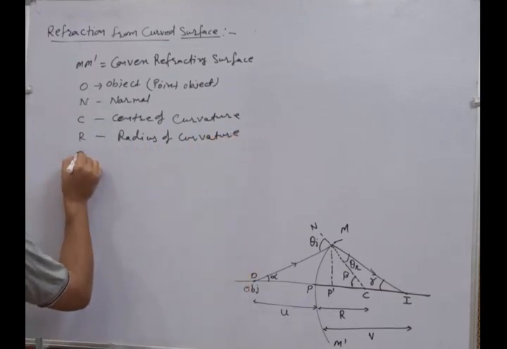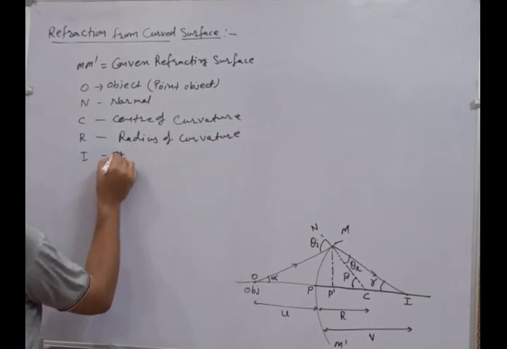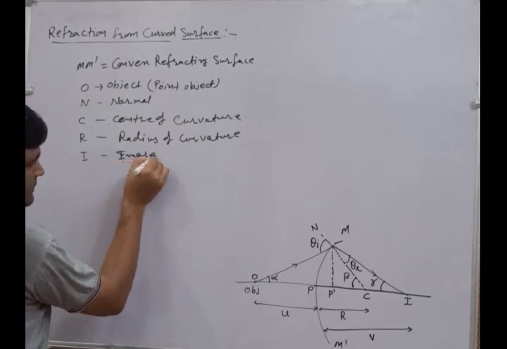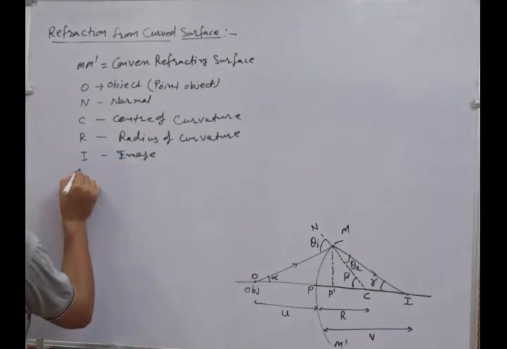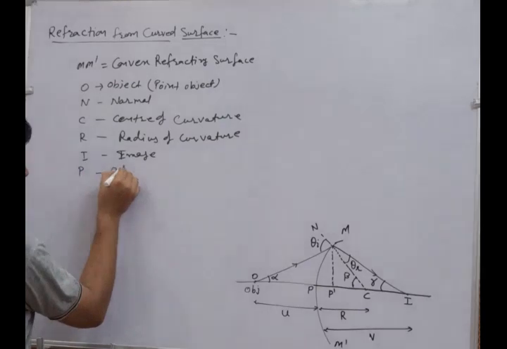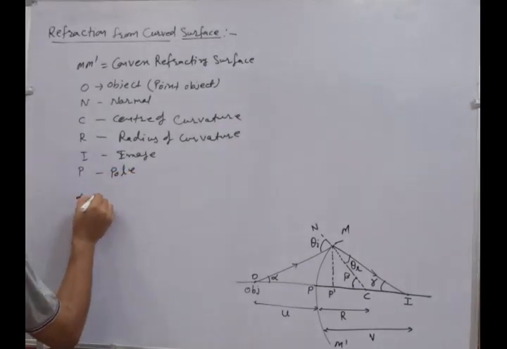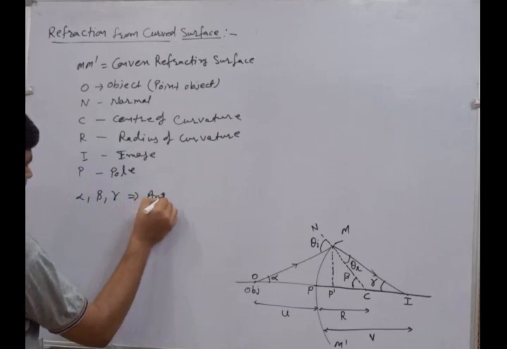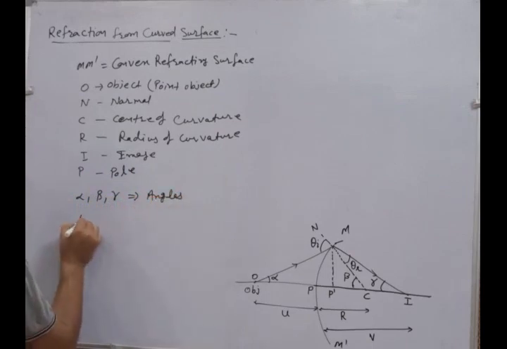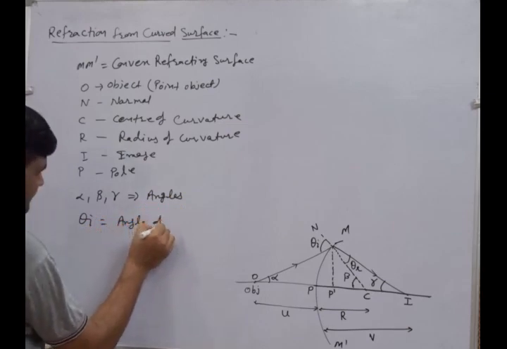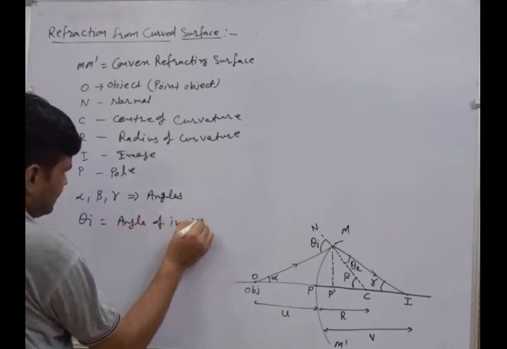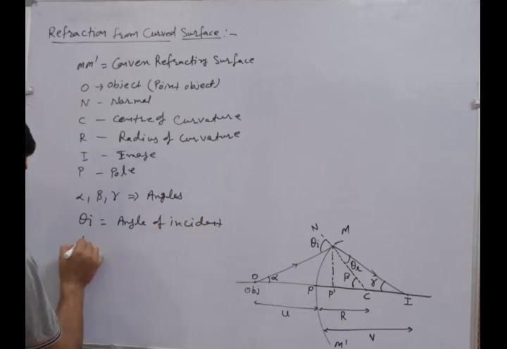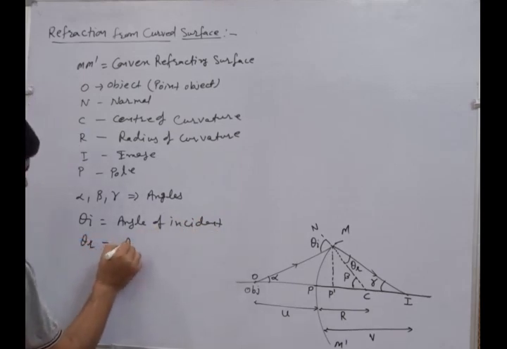I is the image. P is defined as the pole. Alpha, beta and gamma are the angles. Theta I is the angle of incidence. Theta R is the angle of reflection.